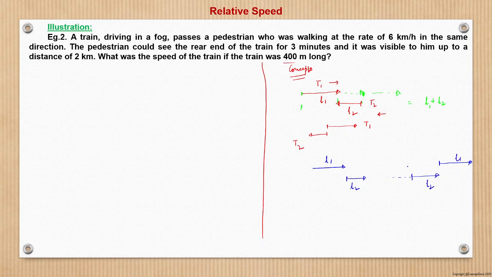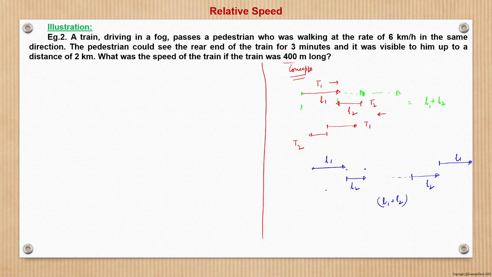So the distance covered by N1 would be nothing but what? First N1 will reach here. If we see with respect to the rear end, the rear end was here initially, then it will come here, and when it comes here, it is said that with respect to N2 it has crossed N2. So basically, with respect to N2, they will cover a distance of N1 plus N2. So in this case also N1 plus N2.